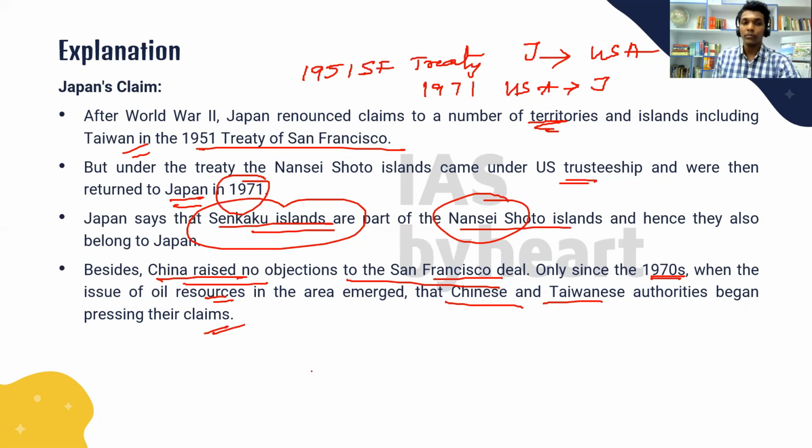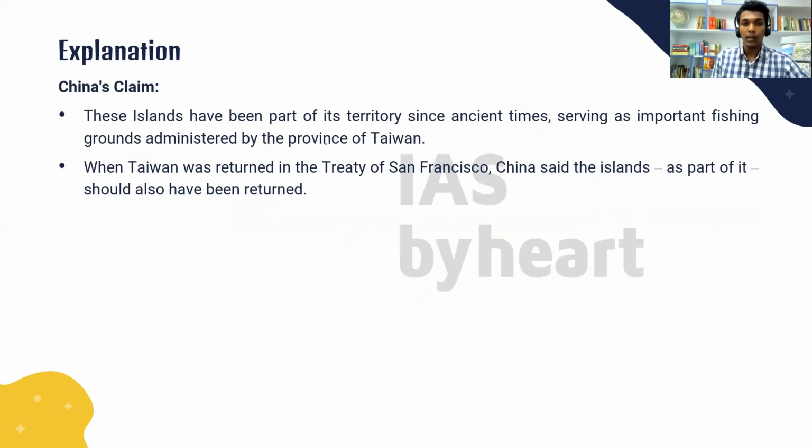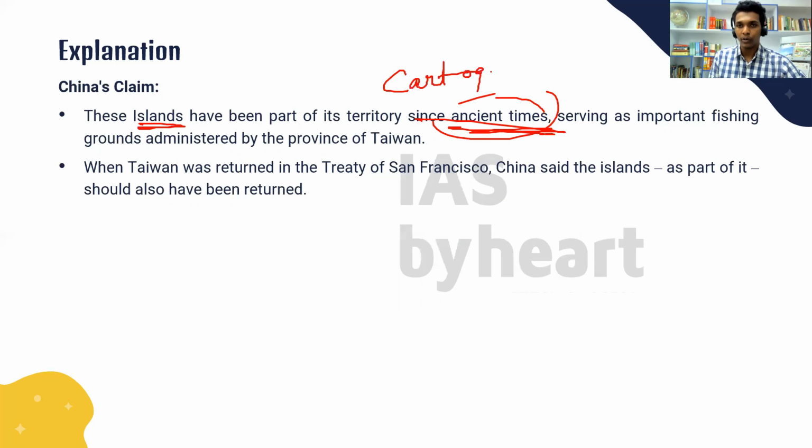Okay. So let's see the logic behind China's claim. China says that these islands have been part of its territory since ancient times. This is the most common logic. China always says that everything was a part of China since ancient times. So this is cartographic aggression. People call it cartographic aggression.